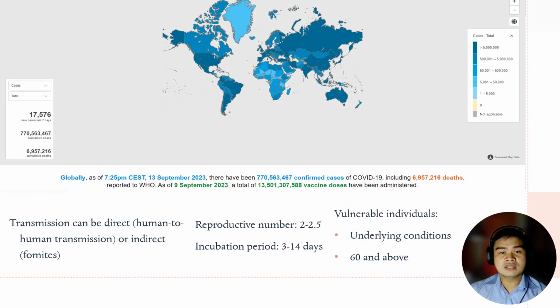Based on global statistics, as of September 13, 2023, 771 million individuals have contracted COVID-19 and almost 7 million have died. Transmission can occur through direct or indirect contact. The incubation period has a median between 5 to 6 days, while the reproductive number can increase to 3 due to superspreader events. The mortality rate differs from each region because of factors such as demographics, tested individuals, and their healthcare system. Vulnerable individuals are those with underlying conditions and those who are 60 and above.